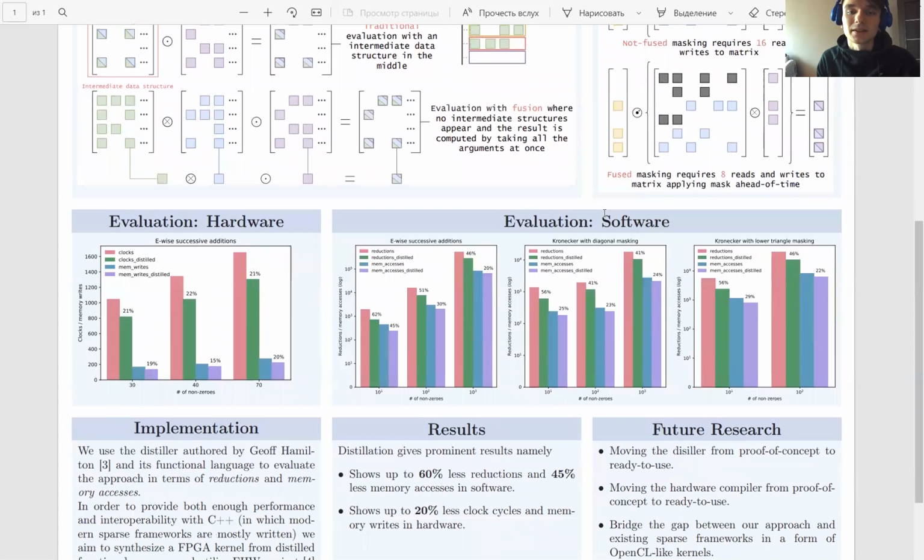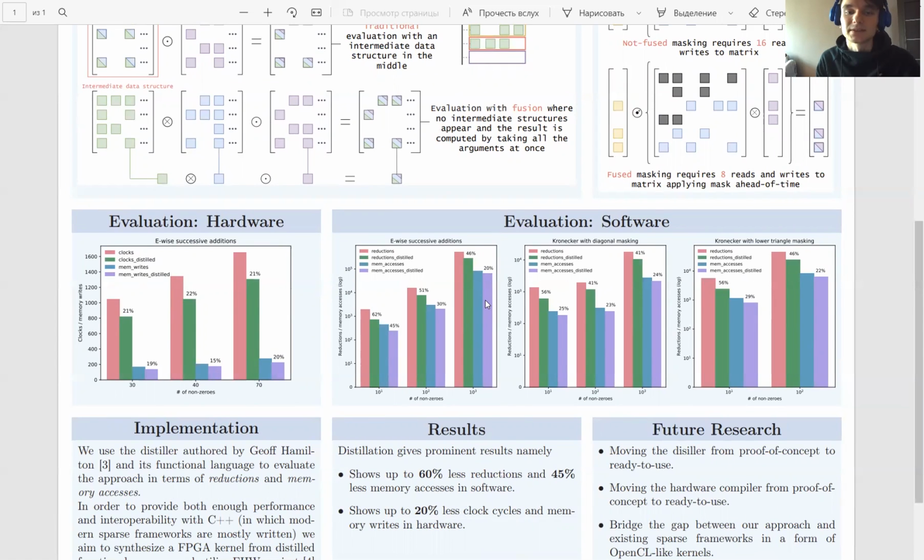We use the distiller authored by Geoff Hamilton, and its functional language, to evaluate the approach in terms of reductions and memory accesses. For the first software evaluation, we have chained element-wise additions, like in the first example, and the other two are Kronecker products of sparse matrices with a mask, either triangular or diagonal, like in the second example. On the x-axis, we have the number of non-zero elements in our matrices, and on the y-axis, we have either the logarithm of the number of reductions or of memory accesses. It could be seen that distilled programs are up to 60% more effective in terms of reductions and 45% in terms of memory accesses.